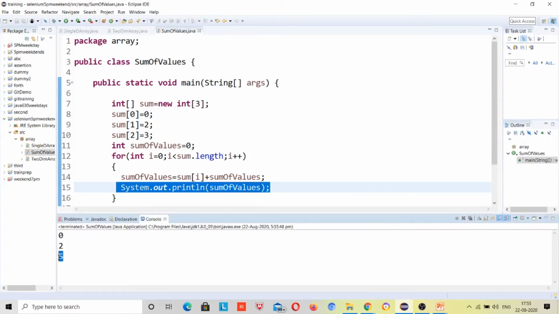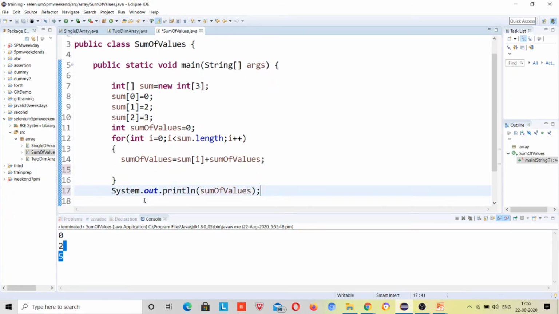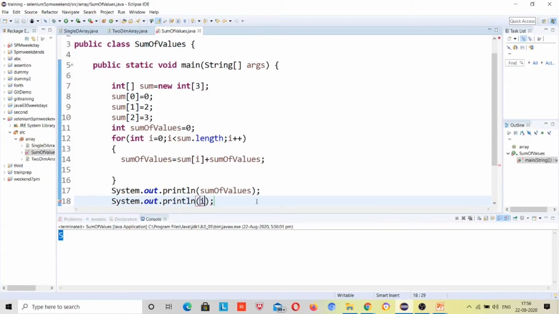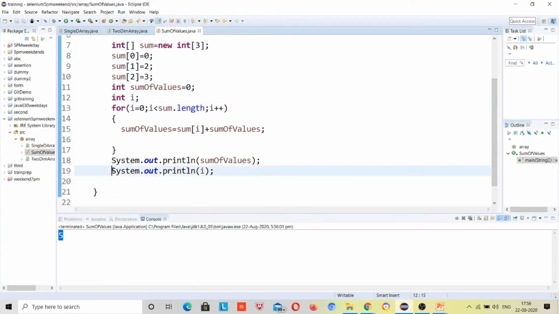If you just want only this sum, just print this outside this loop, right. So now I will run it over here. 5 will be printed, the last value will be printed. Now I want to know, if anyone wants to tell, what this will print. But before that I will declare this int i outside of it. I will tell you why I did this, why this was giving error. I just want to know what the value of i will be printed.